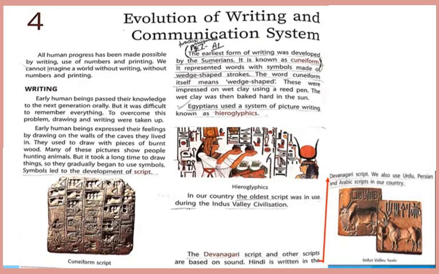And next is hieroglyphics. Hieroglyphics means a form of pictorial writing used by ancient Egyptians. In our country, the oldest script was in use during the Indus Valley civilization. The Devanagari script and other scripts are based on sound. Hindi is written in the Devanagari script. We also use Urdu, Persian, and Arabic scripts in our country.